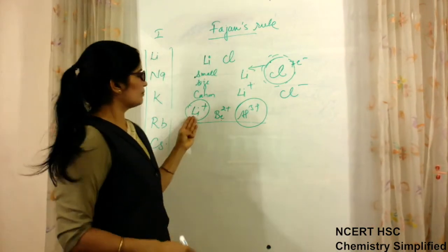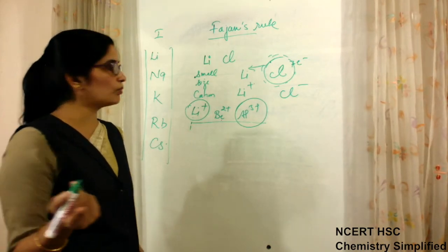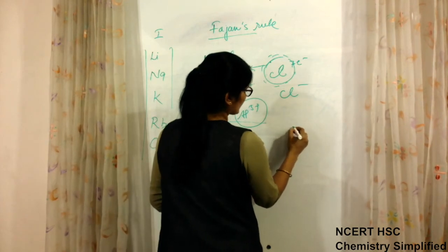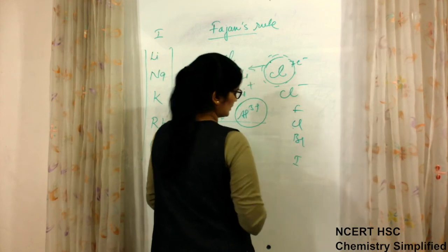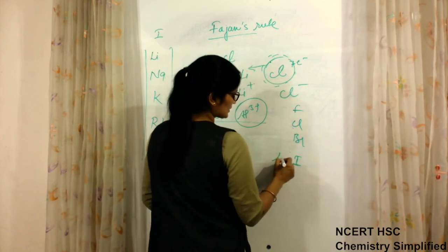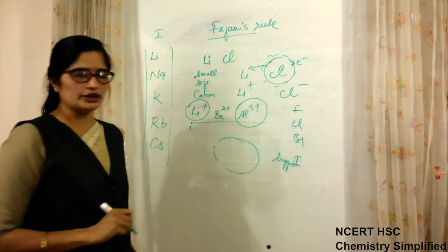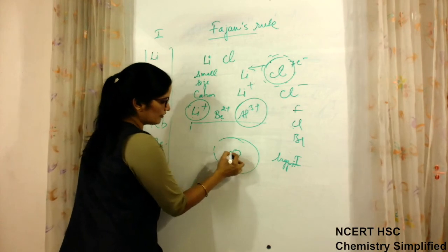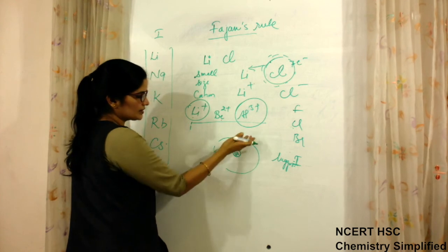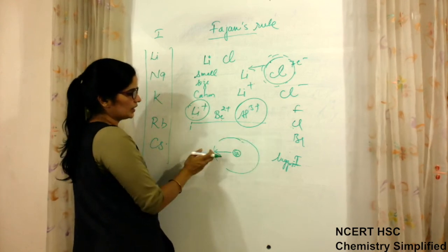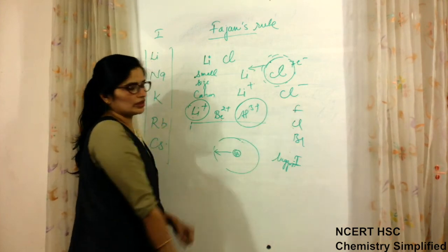Now, similarly, if fluorine, chlorine, bromine and iodine are there, the size of iodine is the biggest. The more the size of the particular atom, the more away it is from the nucleus. This is the nucleus of iodine. More away means the size of the atom is big. The cloud of this is easily pulled as compared to the cloud of fluorine.